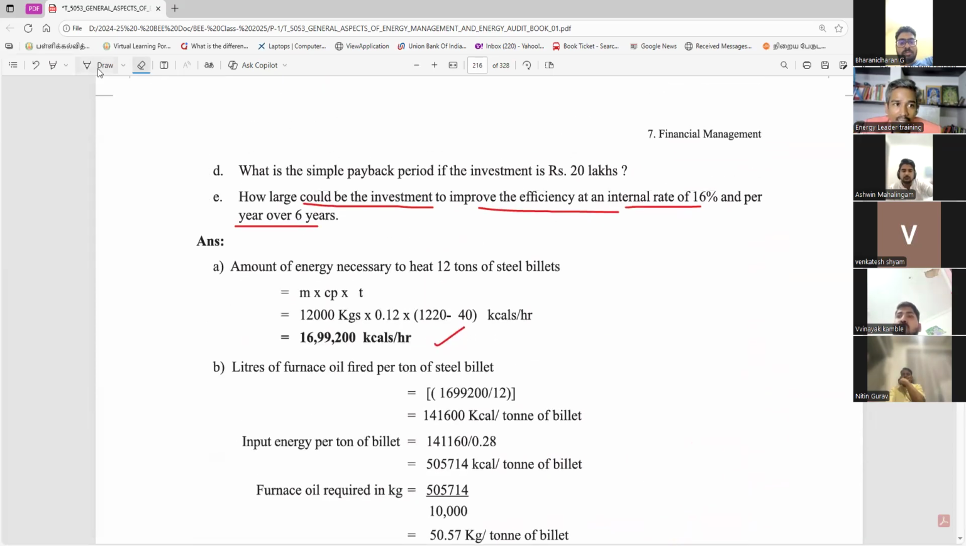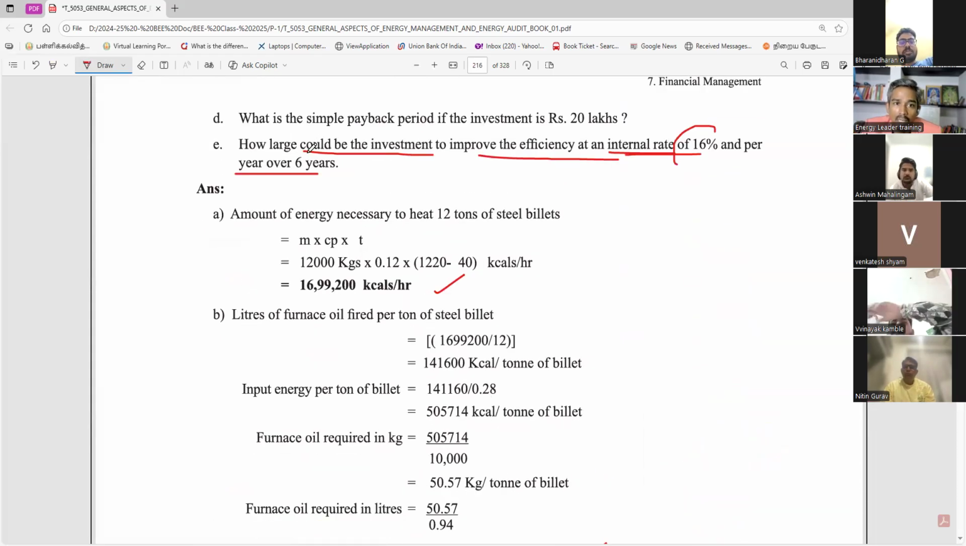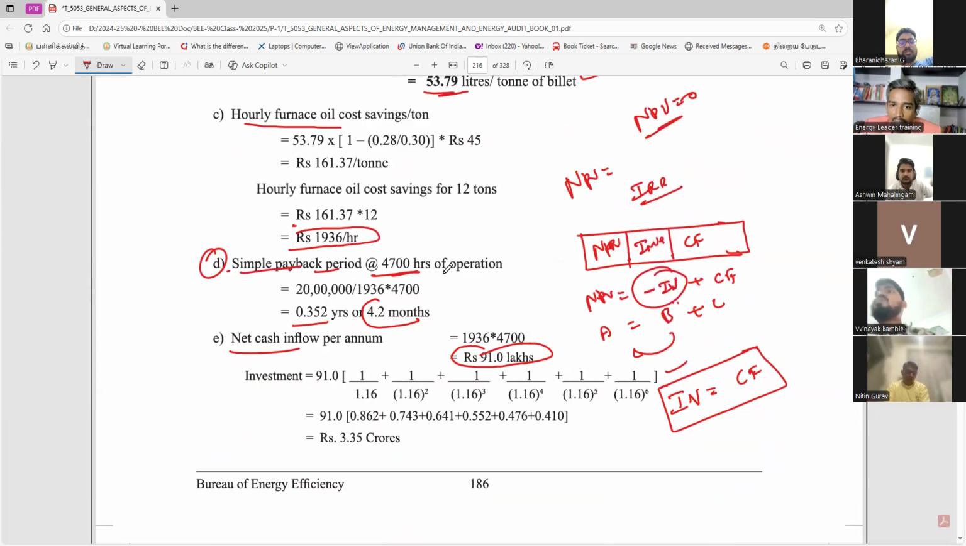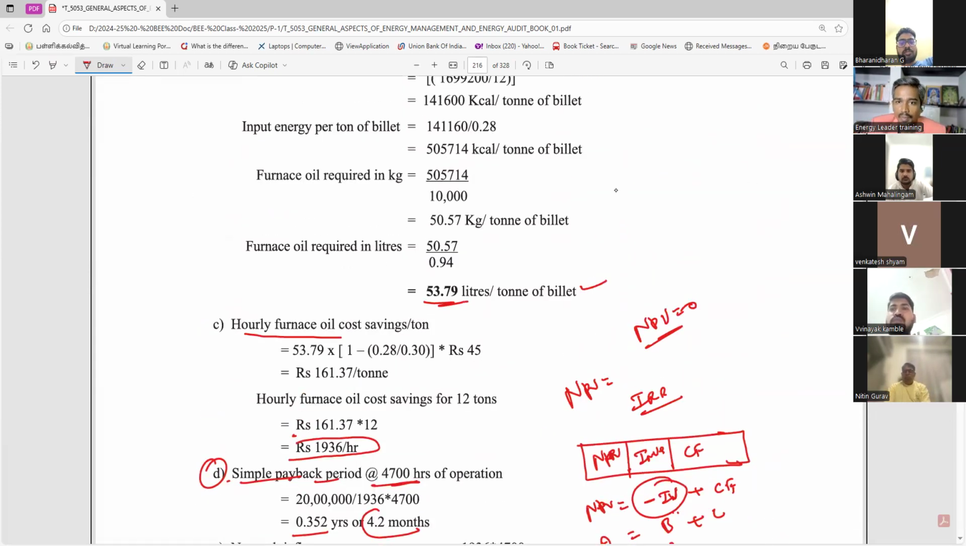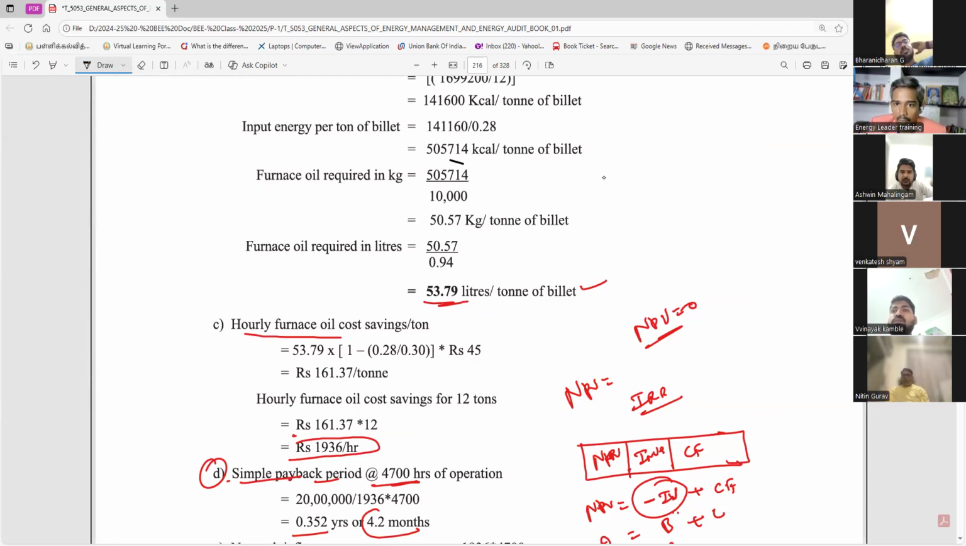Here they mention internal rate 16%. Internal rate means whatever the investment they get in 16% over the year. So you have to find out how large the investment is. So you have to write the formula. This is the formula. What is the formula? Net present value equals initial investment minus plus yearly cash flow. The cash flow means saving, using the IRR formula. So net present value equals 0.